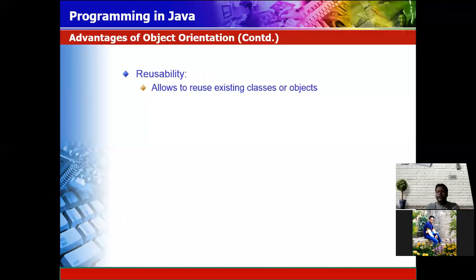Reusability, it allows you to reuse the existing class or object. Suppose when you purchase a mobile phone, then you are adding the screen guard, you are adding the back cover. Suppose you purchase the Nokia phone and you are using a back cover of Apple. That doesn't mean your mobile phone has changed. It doesn't convert from Nokia to an Apple mobile phone. It just changes the look and feel of your mobile phone.